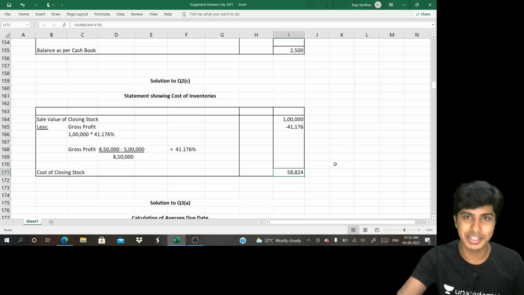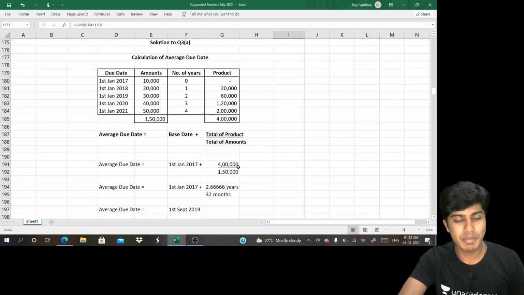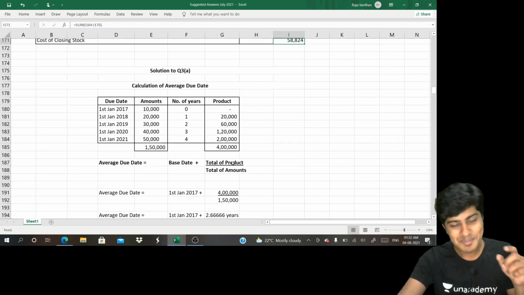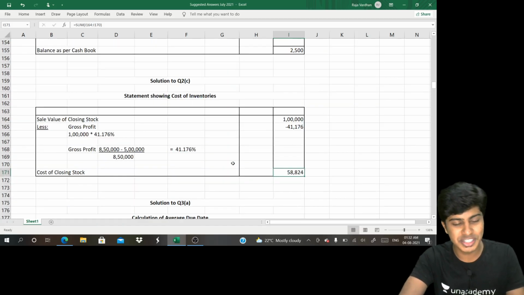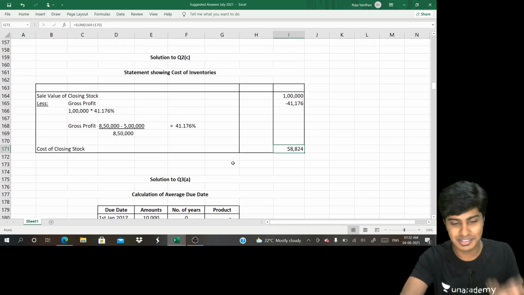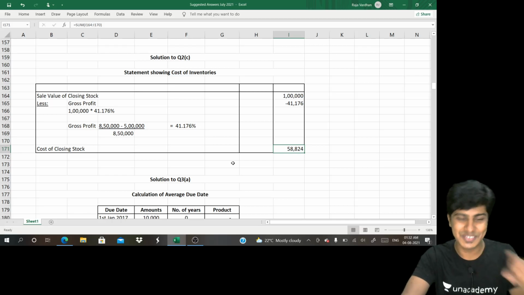Same thing if you do, you'll end up getting the answer. If you want, you can go look back into your material. The presentation is a little different in the class notes because I write. Because it is Excel, I've done it in a little sophisticated way, which you can expect in ICAI's suggested answer. They would present it this way. They would not do that cross multiplication thing.